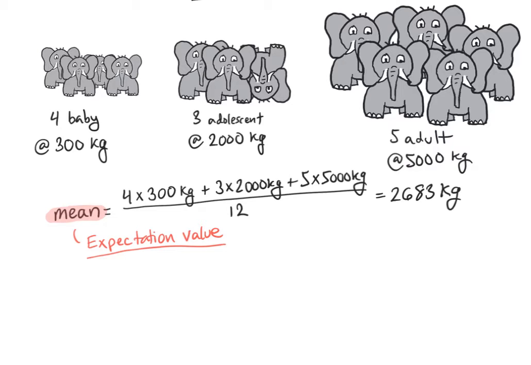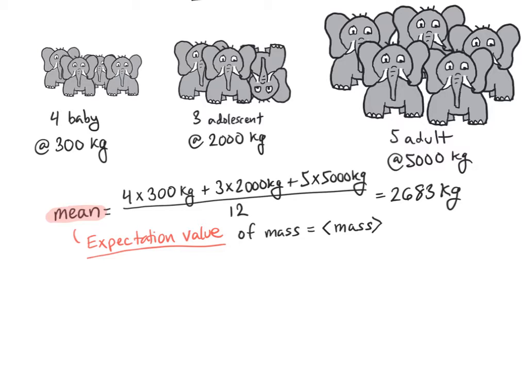It is incredibly important in quantum mechanics because the expectation value or mean of a measurement has a really important physical significance that we'll talk about in a bit. First of all, let's talk about some notation. So if we're talking about the mass, the expectation value of the mass is written like this, with these 2 pointy brackets on either side of our variable, or of our measurement, I should say.